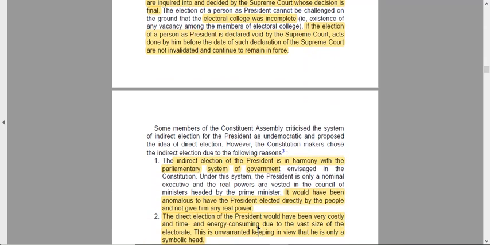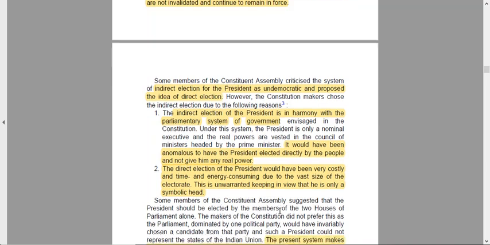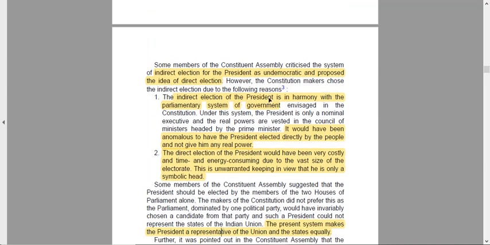Some members of the Constituent Assembly criticized the system of indirect election of the president as undemocratic. They said this is an indirect election, and it is undemocratic, as it affected the idea of direct elections. However, we obviously have reasons for doing this. The constitution makers chose indirect elections for three reasons.